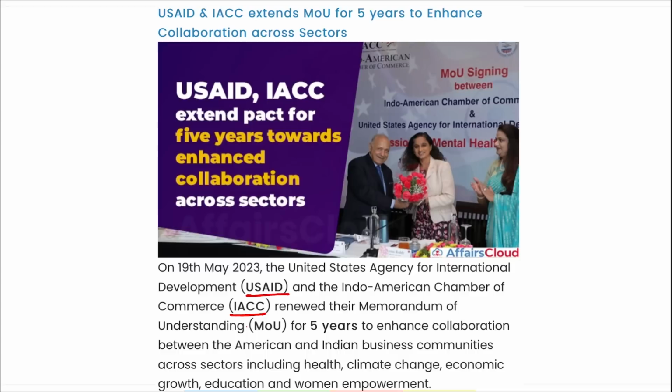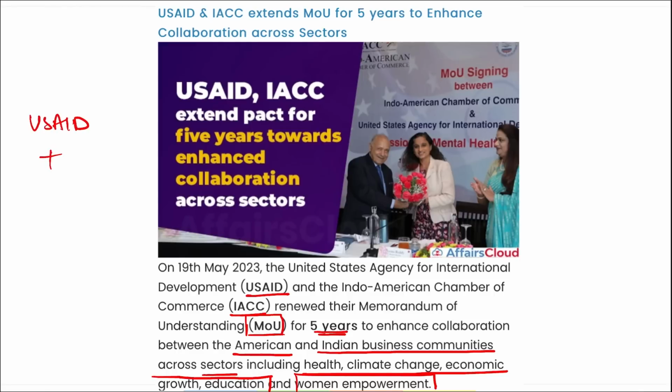IACC. They have renewed their MOU for 5 years to enhance collaboration between American and Indian business communities across sectors including health, climate change, economic growth, education, women empowerment. I repeat, USAID and IACC.